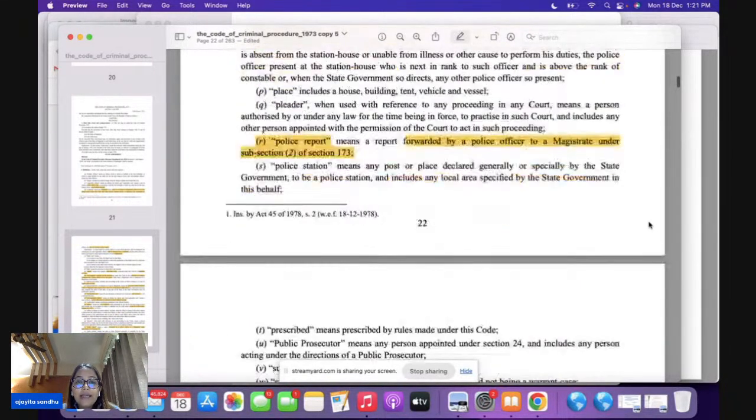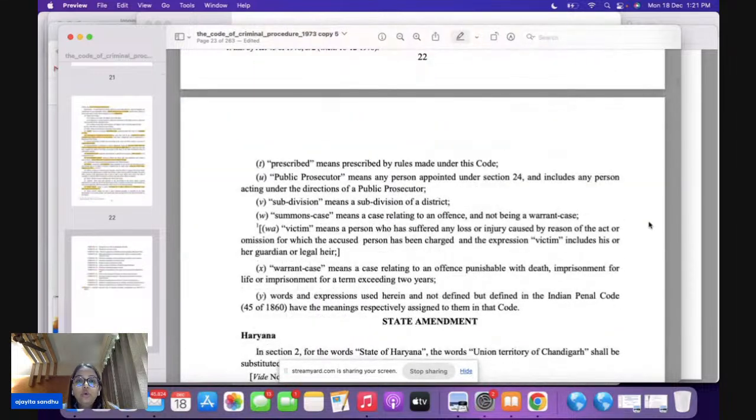Now, at times they ask you who is a public prosecutor, which section defines it. 2U defines public prosecutor. What is a summons case? Summons case is very important for your prelims. Summons case is a case which is not a warrant case. And then you have the definition of victim. Victim is very important, often asked in your prelims.